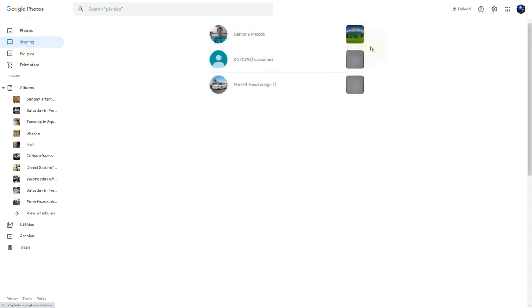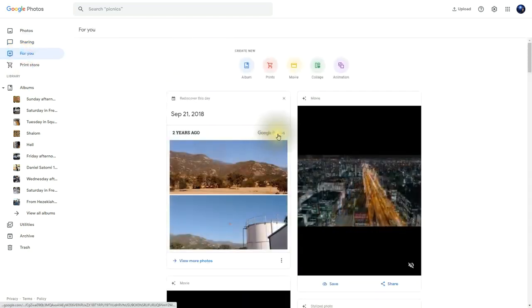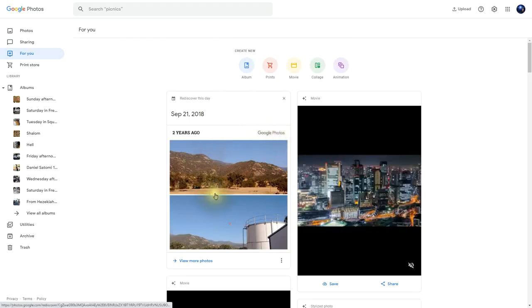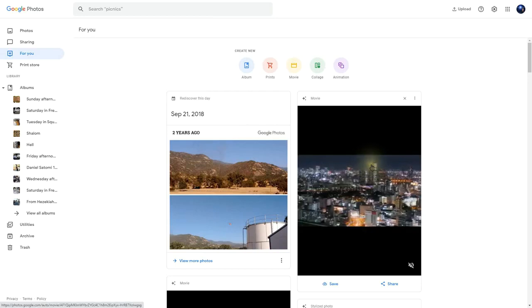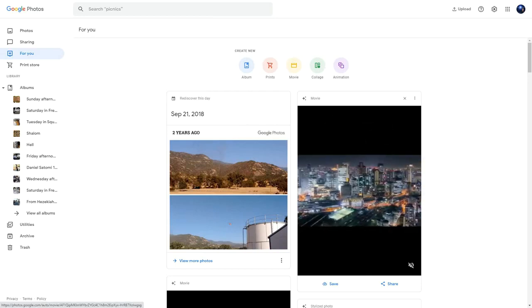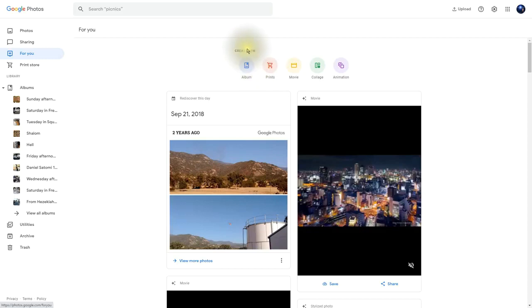We'll see items such as individual photos and albums that we're sharing with other people or they are sharing with us. We can find other useful tools and features in the For You segment. Now, in this area, we find where we can rediscover a day from the past, and we can also even find short movies, animations, and other types of things that the artificial intelligence found within Google Photos has created for us. If you like those items, you can always click on Save.